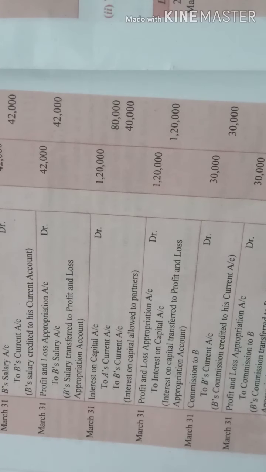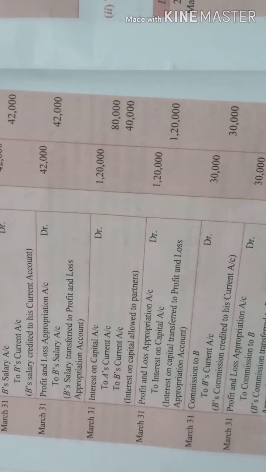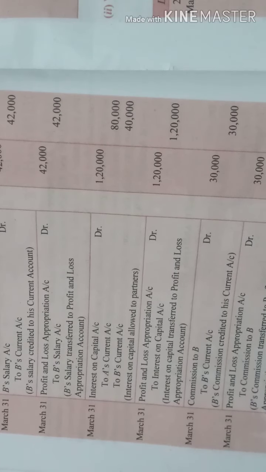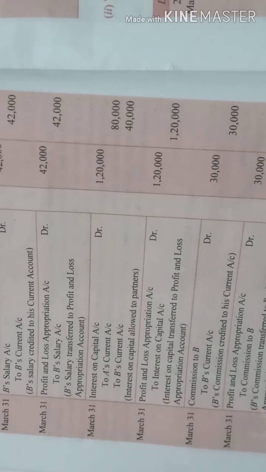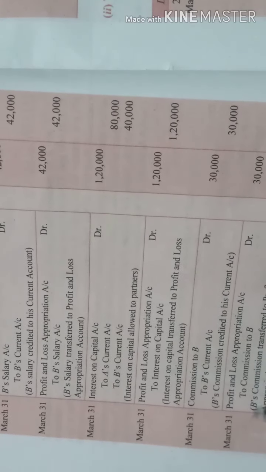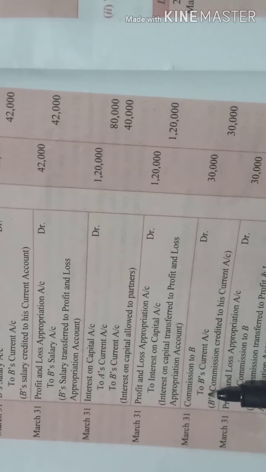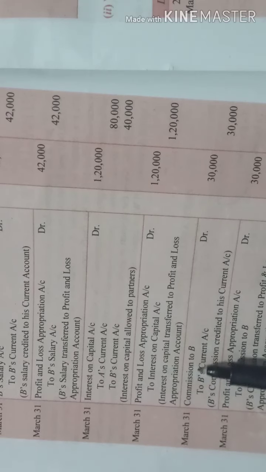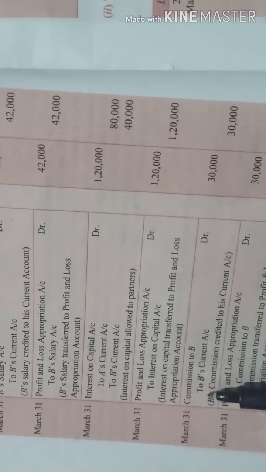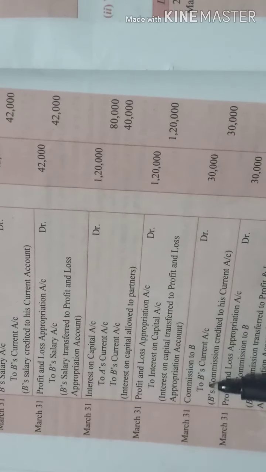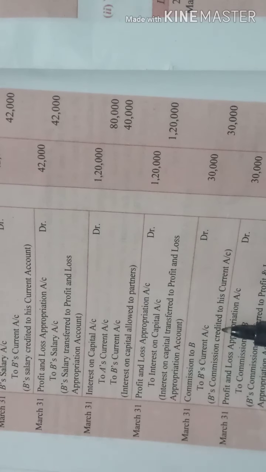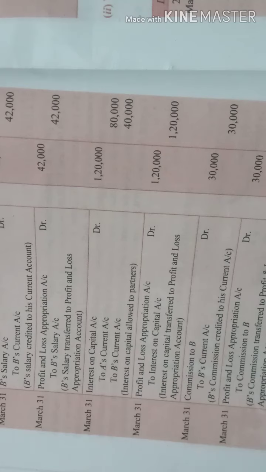You have given commission. Now if you give commission to B, first again the raising entry. As the system is fixed capital, we will transfer it first to the current account. That means we will give it to the partner through his current account. So commission to B, to B's current account. B's commission is credited to his current account.